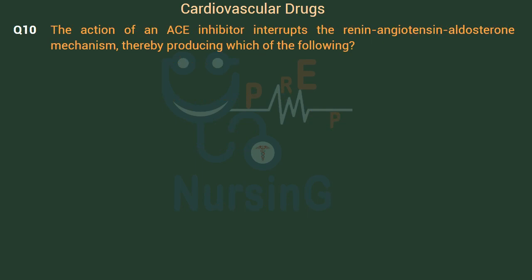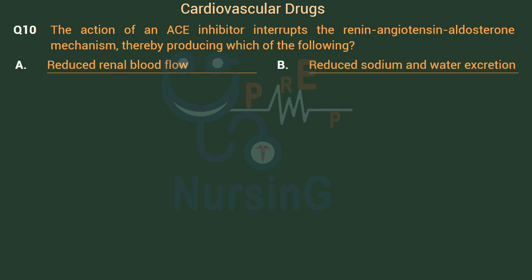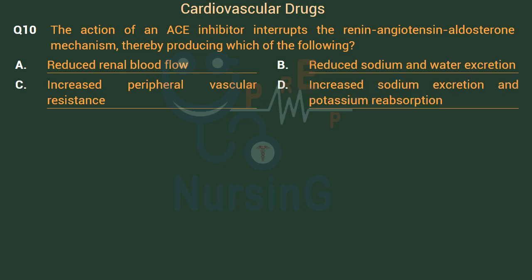The action of an ACE inhibitor interrupts the renin-angiotensin-aldosterone mechanism, thereby producing which of the following? Option A, reduced renal blood flow. Option B, reduced sodium and water excretion. Option C, increased peripheral vascular resistance. Option D, increased sodium excretion and potassium reabsorption. Right answer is Option D.